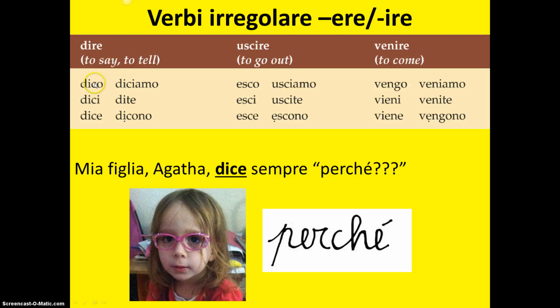Here are some irregular -ire verbs. Dire, to say or tell. Uscire, to go out. Venire, to come. Dire: dico, dici, dice, diciamo, dite, dicono. Uscire: esco, esci, esce, usciamo, uscite, escono. And venire: vengo, vieni, viene, veniamo, venite, vengono. I've given you an example here using the verb dire. Mia figlia Agata dice sempre perché, perché, perché.